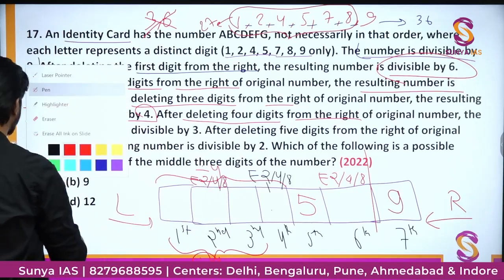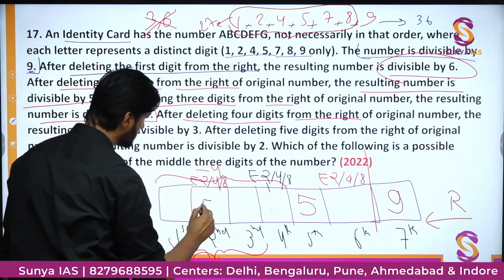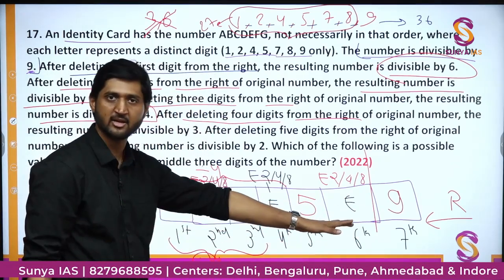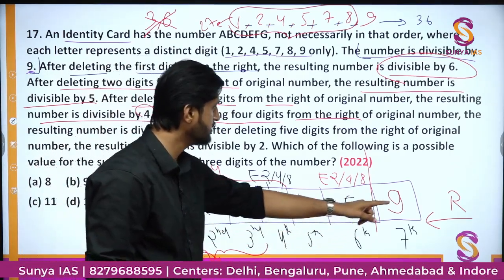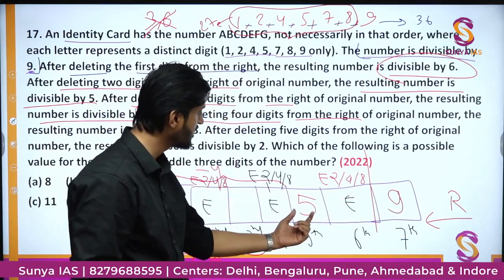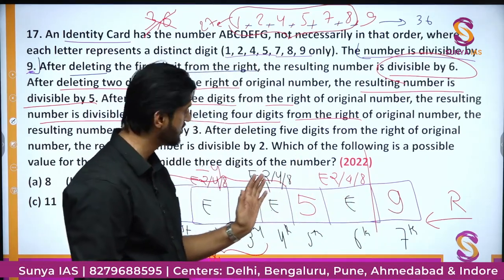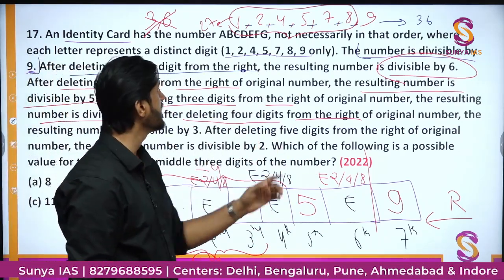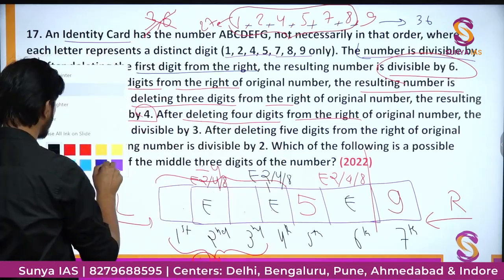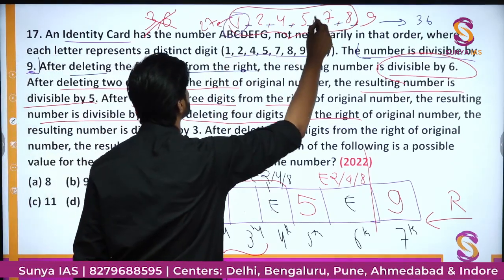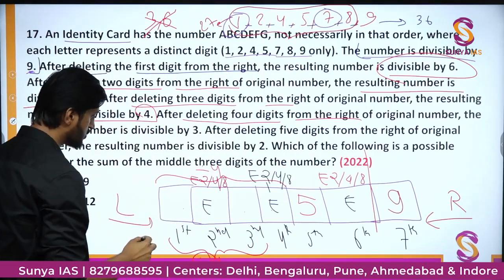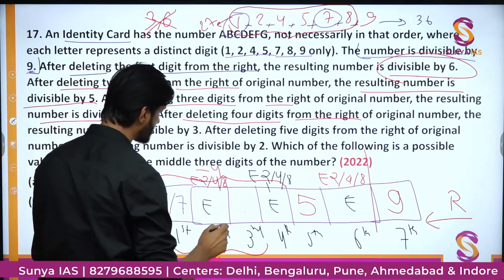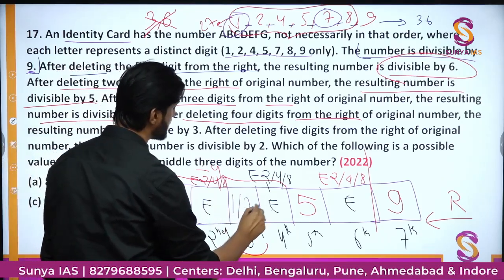Now one thing we have observed, that this position and this position can be occupied only by an even number. Apart from it, the last position and the third last position are occupied by 9 and 5 respectively. Now we have only 2 blank spaces which can be occupied by odd numbers, and those odd numbers left are only 1 and only 7, right? So the first place can be occupied by either 1 or 7, and the third place can be occupied by either 1 or 7.